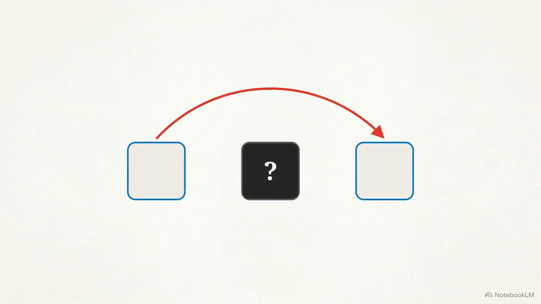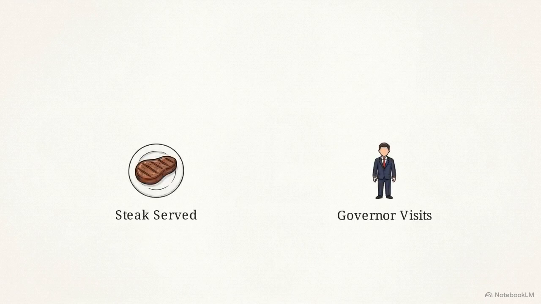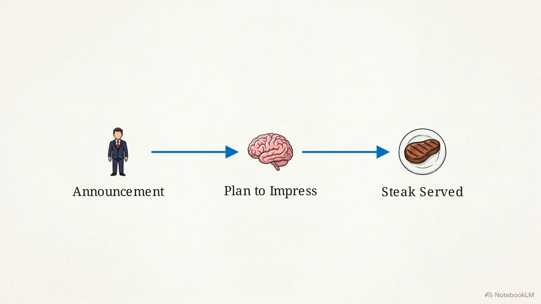When we ignore hidden variables, reversing cause and effect can lead to bizarre claims. Take a prison inmate who notices the state governor always visits on the same day the kitchen serves steak and concludes the governor must be psychic. Mapping the inmate's logic shows the problem. By treating the steak as the cause of the visit, the inmate has to invent a magical intuition to connect the two events. A more plausible chain of events starts with advance notice.